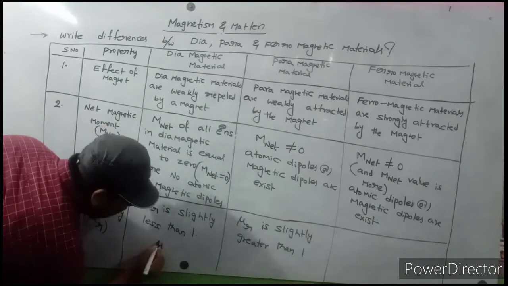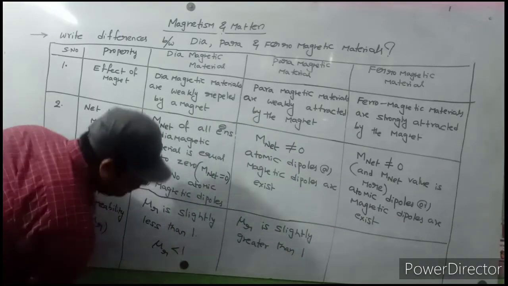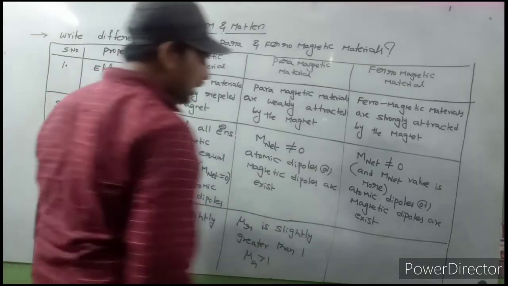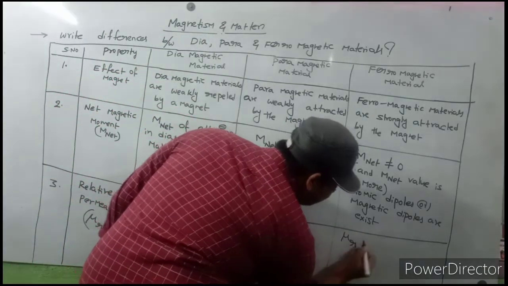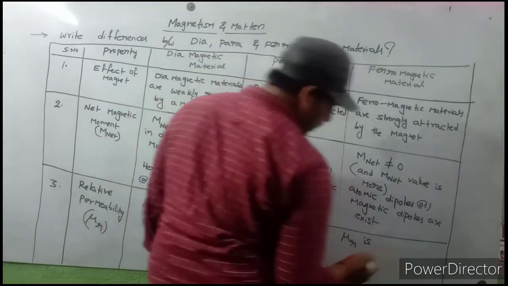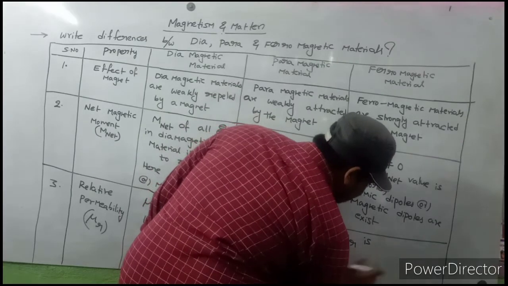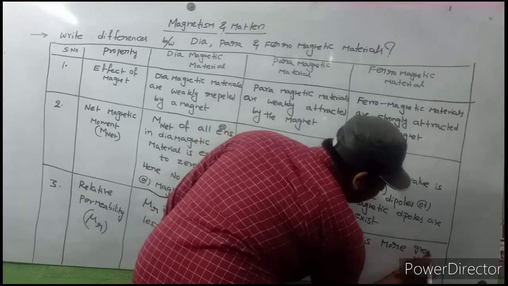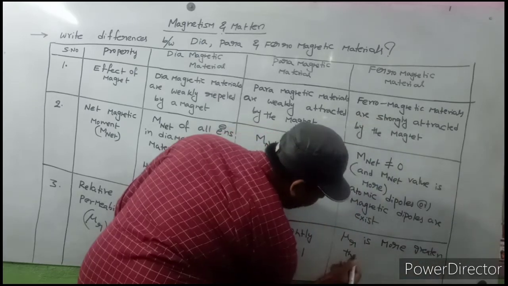So mu r value is slightly less than 1. Mu r value is slightly greater than 1. Here mu r value is far greater than 1.